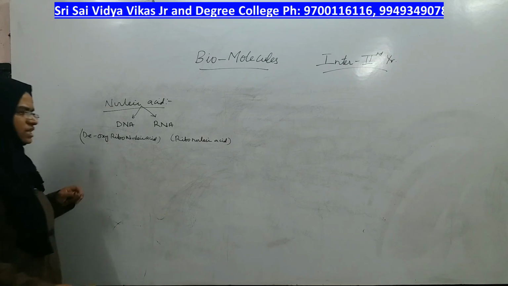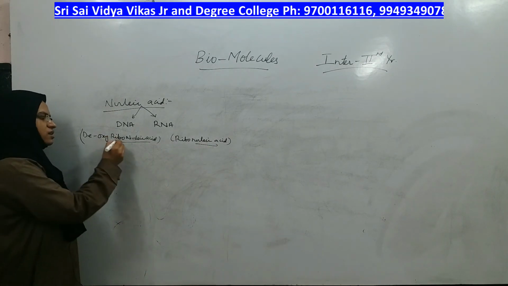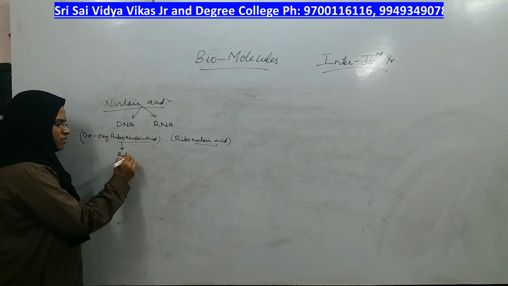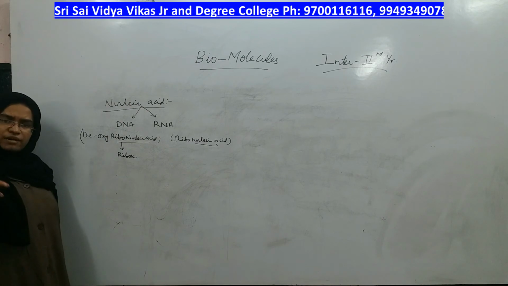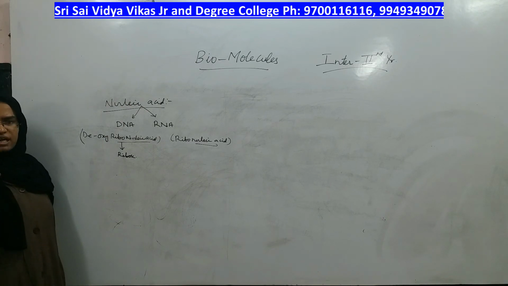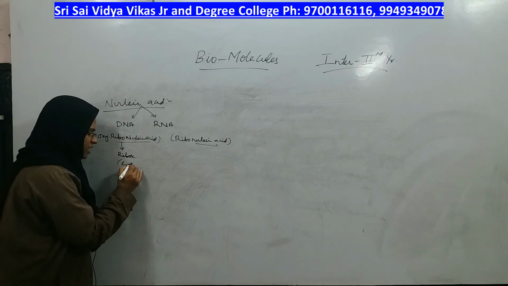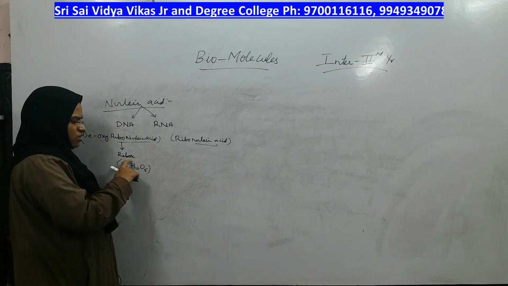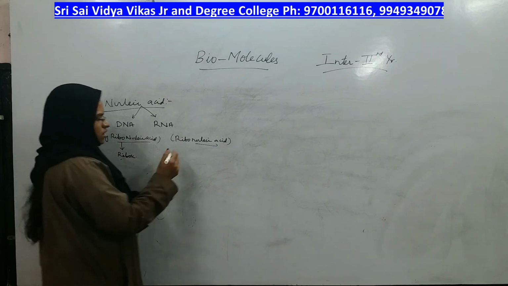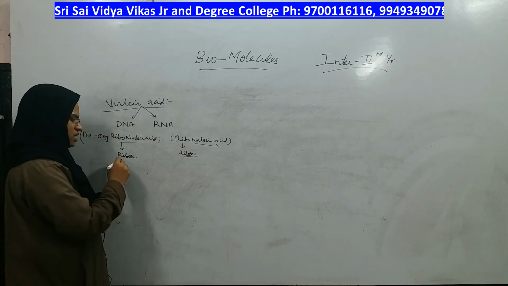What is the difference between DNA and RNA? Both are nucleic acids, but in RNA, ribo means it is ribose. What is ribose? Ribose is a carbohydrate in which 5 carbons are present. We have seen a carbohydrate having 6 carbons, C6H12O6, glucose and fructose. Same way, if the formula is C5H10O5, that carbohydrate is called ribose. So in ribonucleic acid also, what is the carbohydrate? Ribose.